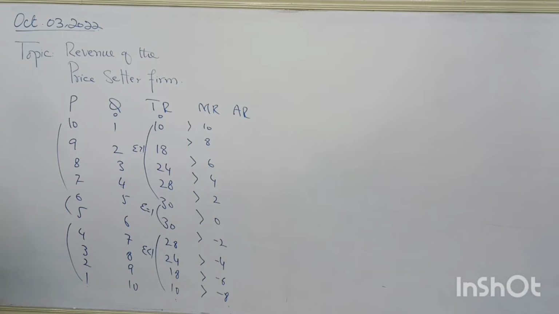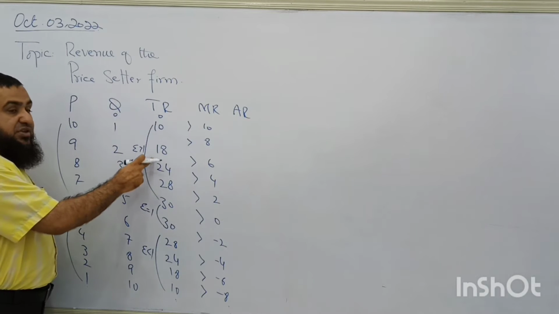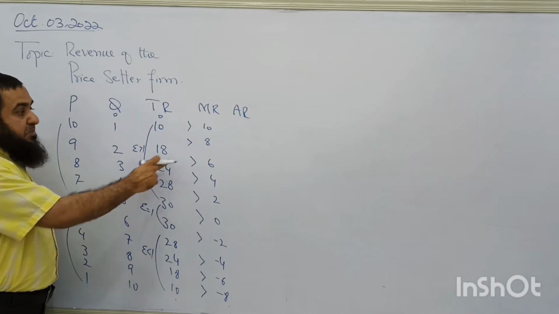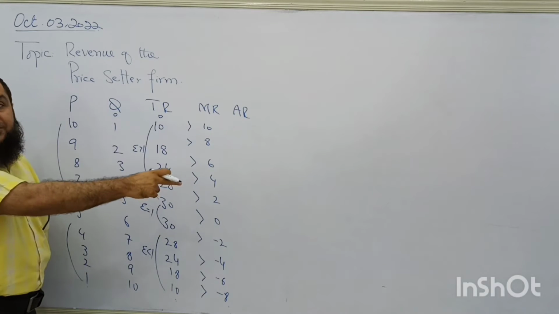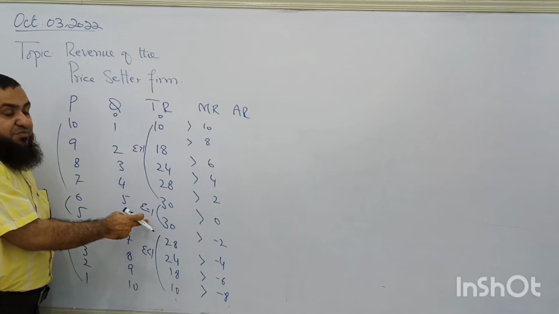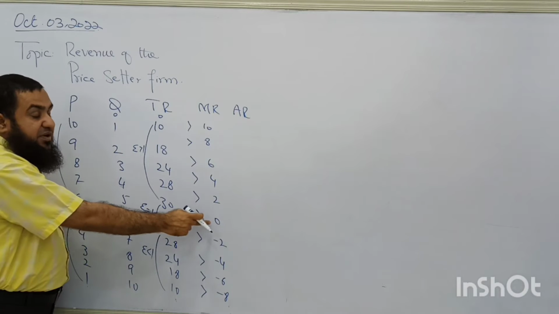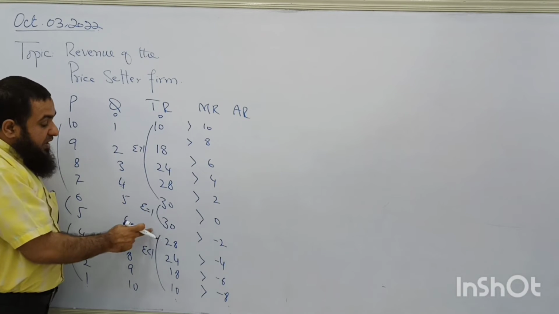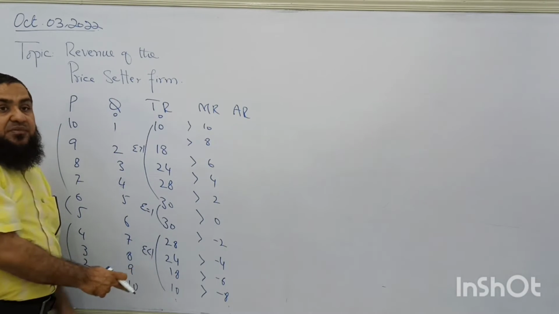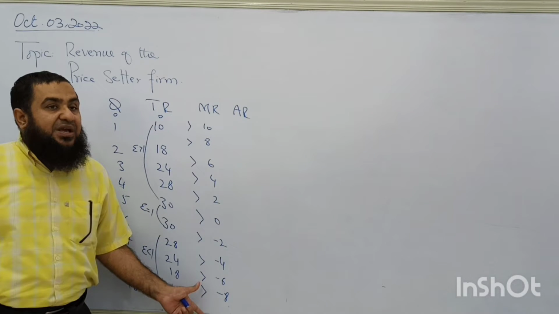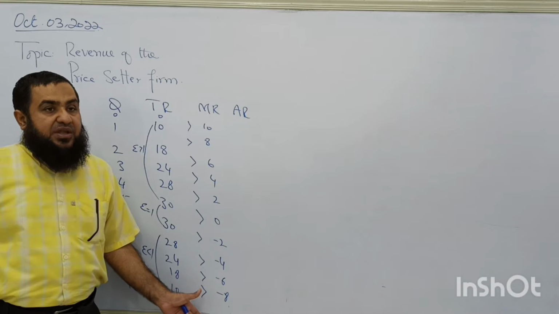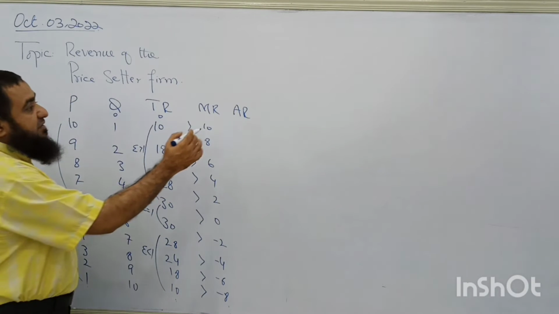Look at the values of marginal revenue. Please get attentive. When total revenue is increasing, marginal revenue has a positive value. When total revenue is maximum, marginal revenue is 0. And when total revenue starts decreasing, the marginal revenue, or additional revenue of the additional unit sold, will be negative. Clear?